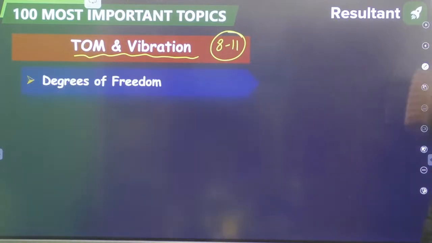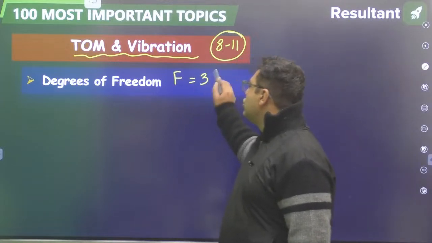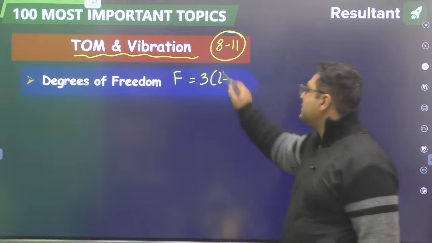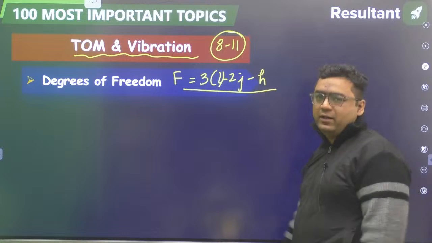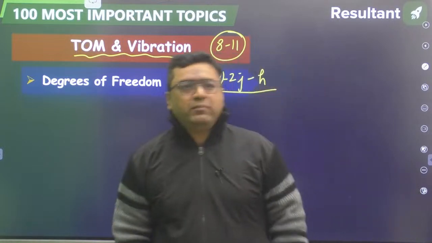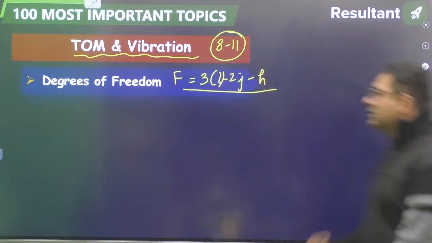When we talk about this, degrees of freedom is the first thing on which a question is coming. You must be aware of the 3L minus 2J minus H type of formula you have studied. The same formula, degree of freedom. Degree of freedom is very important for the GATE examination.